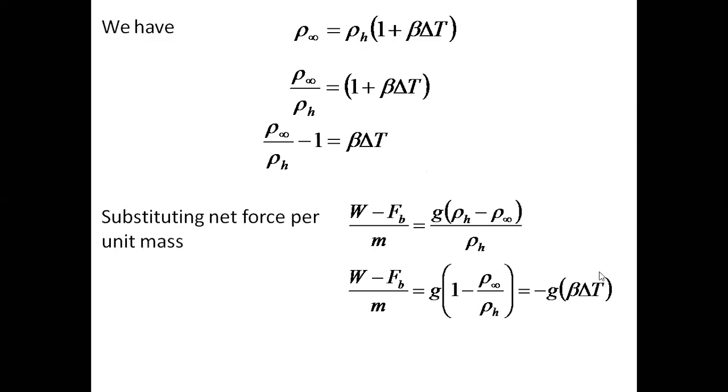This term is very important. This is what is responsible for natural convection. It is a very important parameter that influences natural convection.